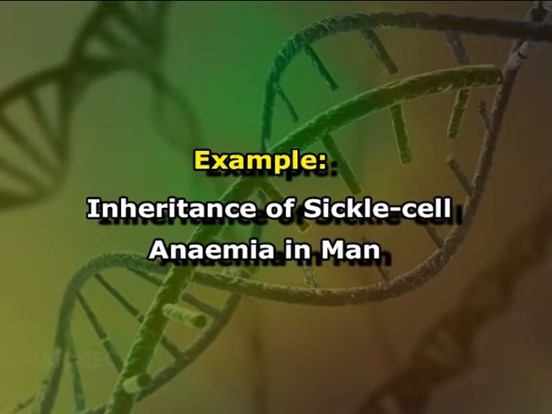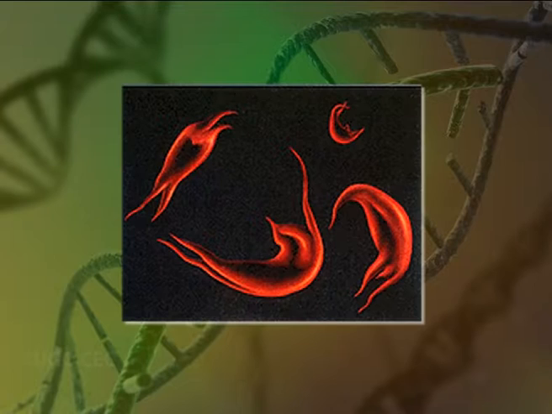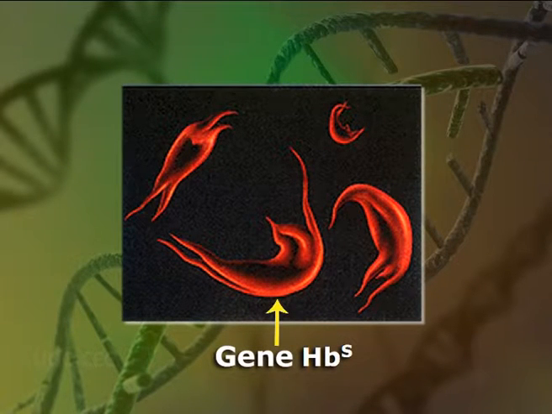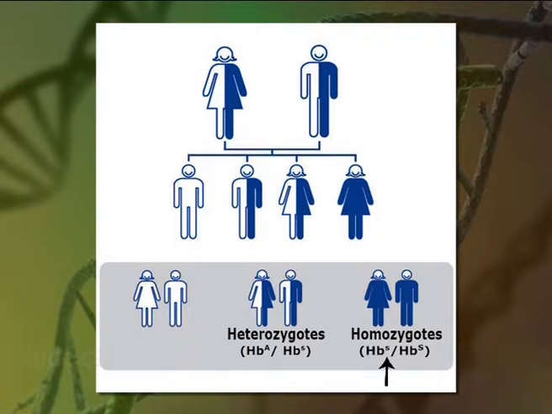A classic example is that of inheritance of sickle cell anemia in man. The disease sickle cell anemia is caused by a gene HbS which is lethal in homozygous condition but has a slight detectable effect in the heterozygous condition, producing sickle cell trait. The homozygous for this gene, that is HbS HbS, generally die of fatal anemia.